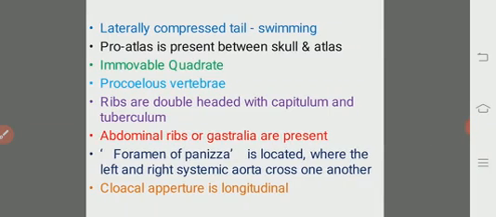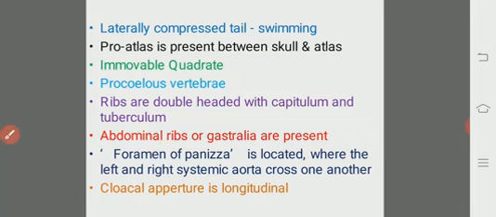Foramen means aperture. The foramen of Panizza is located where the left and right systemic aortae cross one another on the heart. It is a very important point.